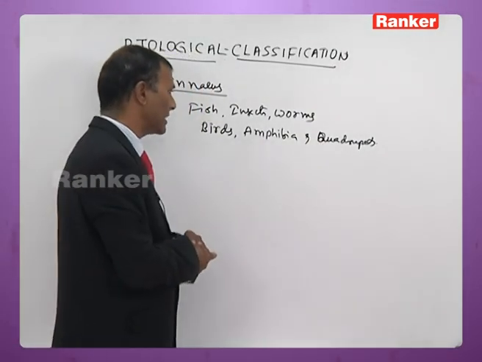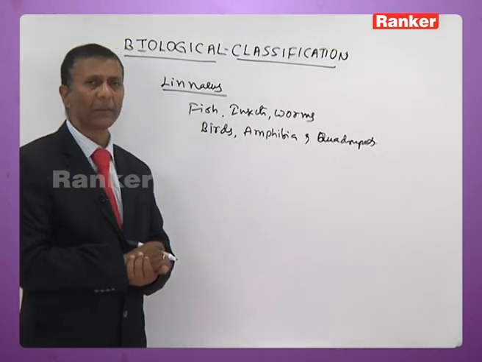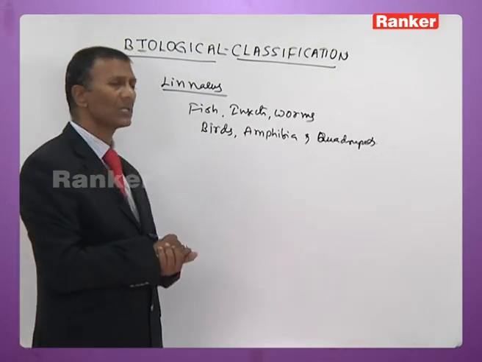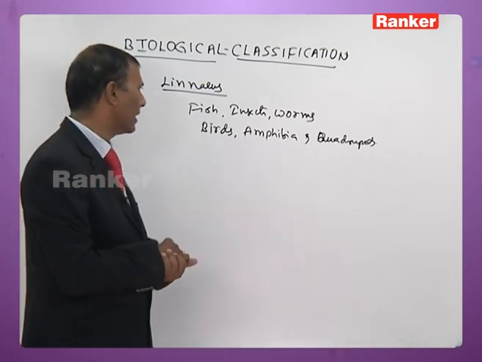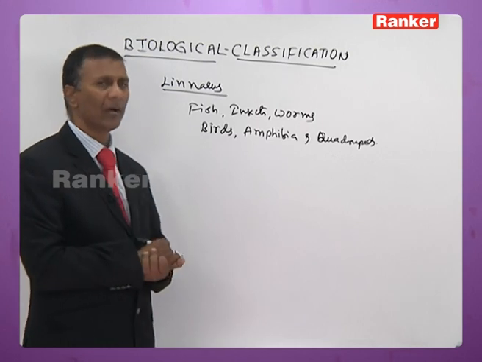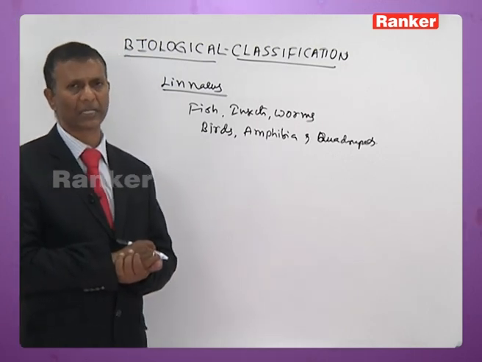He divided them into nearly 6 groups here. All invertebrates, he placed them under insects and worms. All vertebrates, he placed them under fish, amphibia, birds, and quadrupeds.